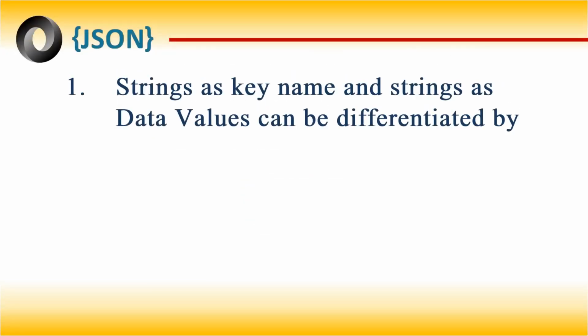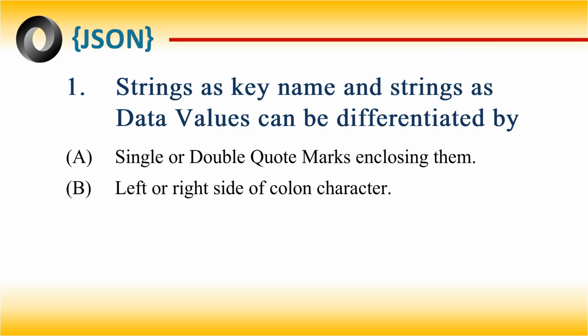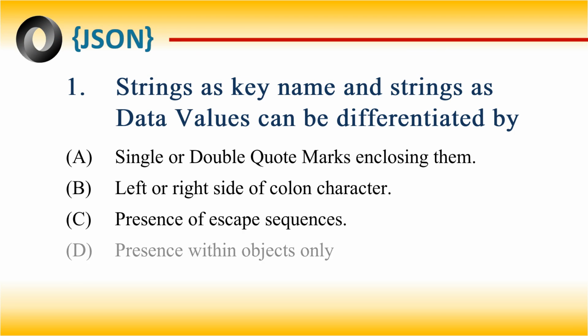Strings as key name and strings as data values can be differentiated by: single or double quote marks enclosing them, left or right side of colon character, presence of escape sequences, presence within objects only. The correct answer is left or right side of colon character.